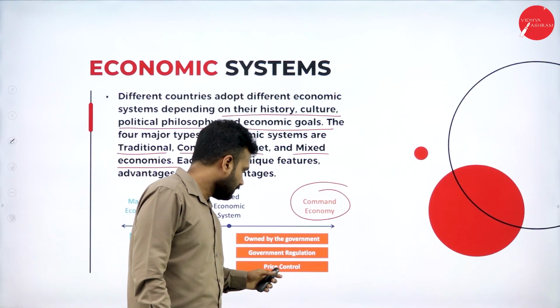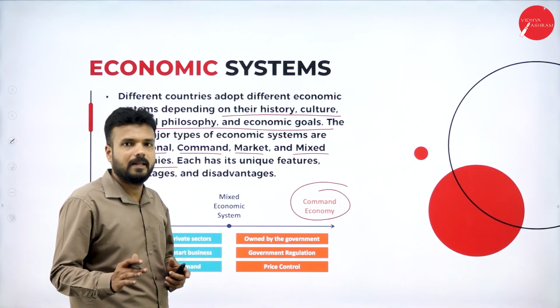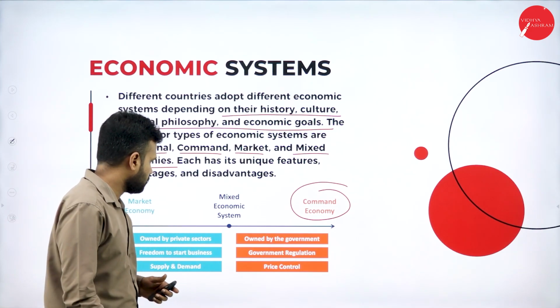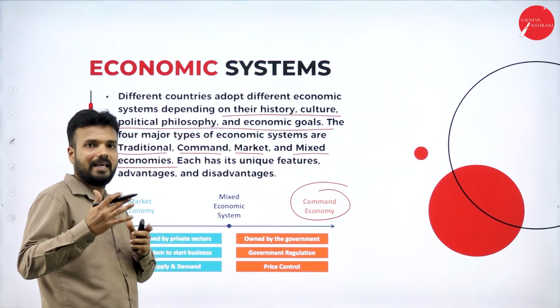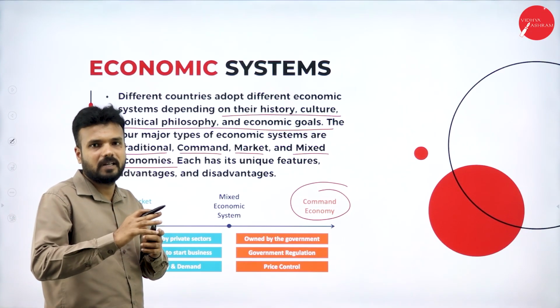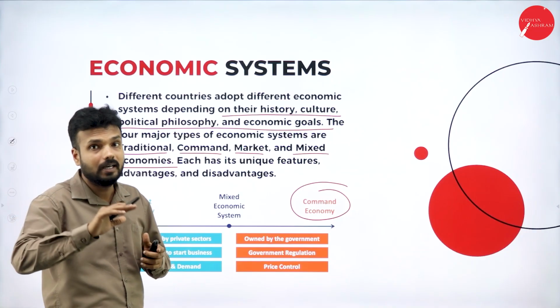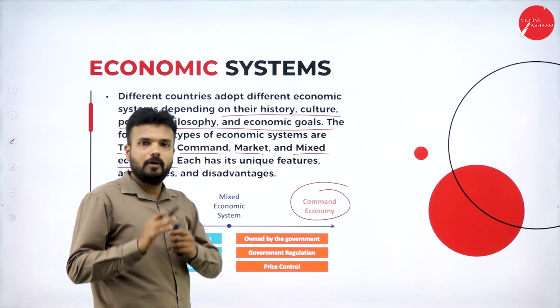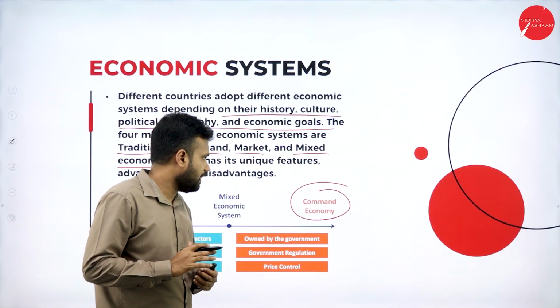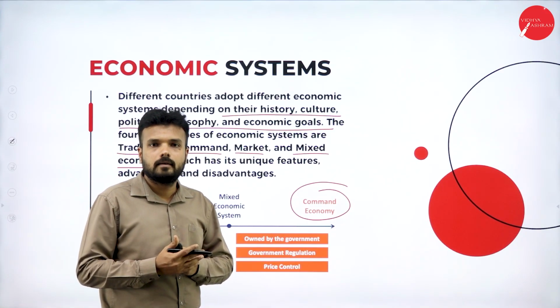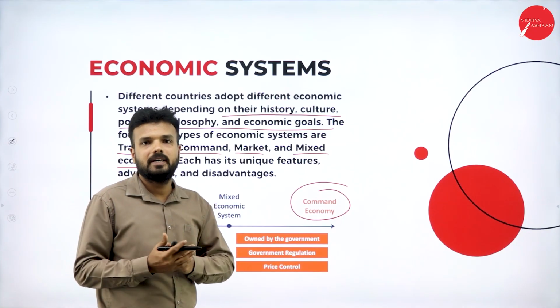Here the decisions are not based on demand and supply; they are already planned in the economic system. Whatever goods are manufactured, producers are not supposed to manufacture goods or services as per their own wish, only as per the instruction of the government. All the things will be regulated by the government. One thing I would like to share regarding the command economy is that all the sectors are undertaken by the government.